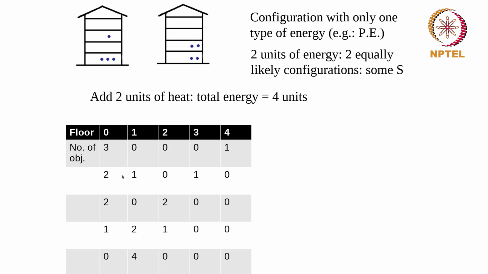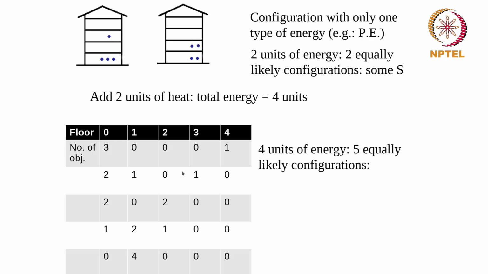Now I have 1, 2, 3, 4, 5 configurations which can happen, all of which lead to the same 4 units of energy, and therefore the number of configurations has increased. So I've gone from a system which had only 2 configurations to a system which can have 5 different kinds of configurations, which means that my entropy now is increased.